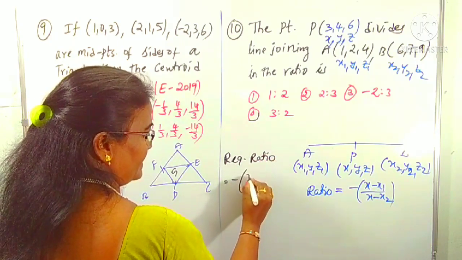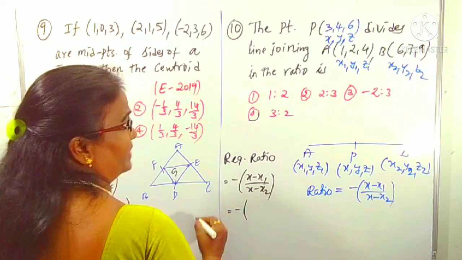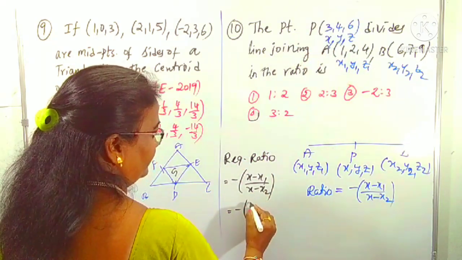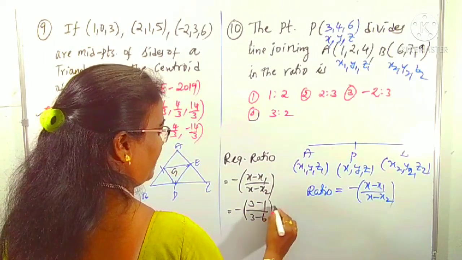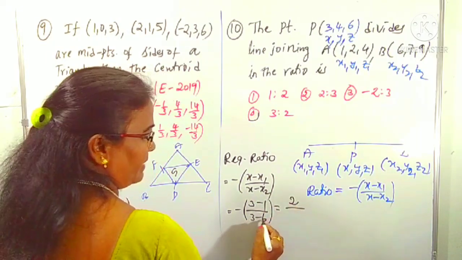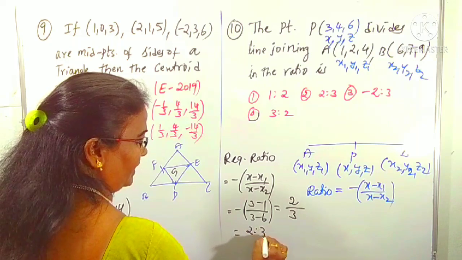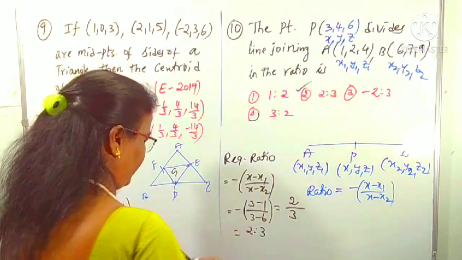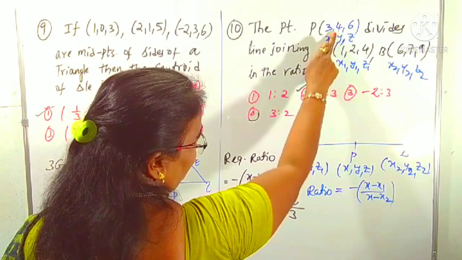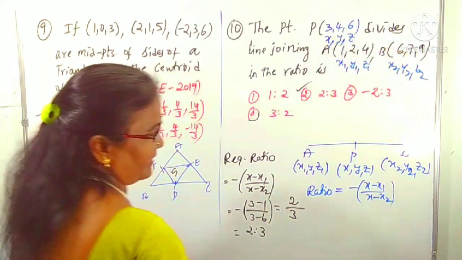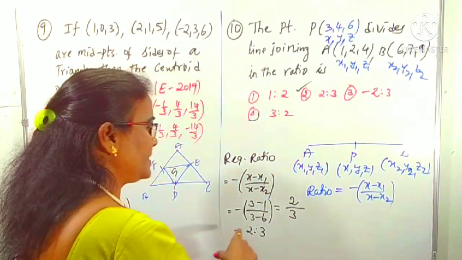It is minus of (x minus x1) by (x minus x2). We can use the y coordinates also; I am using the x coordinates. 3 minus 1 by 3 minus 6. 3 minus 1 is 2, 2 by 3 minus 6 is minus 3, minus with minus gives plus 3. This is 2:3. Which option is 2:3? The second option. With y also we get the same answer: 4 minus 2 is 2, 4 minus 7 is minus 3, minus with minus gives plus, like that. We can use any one of them. No need to use all 3.